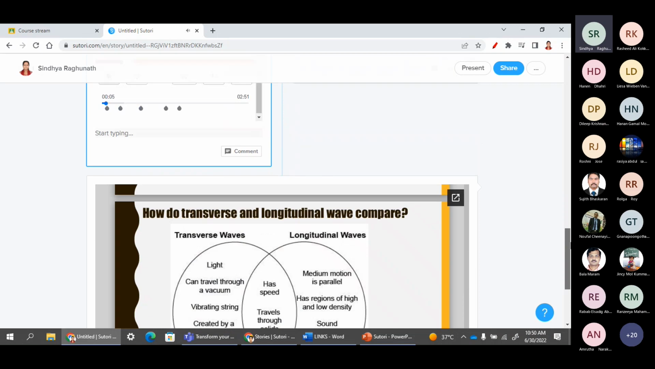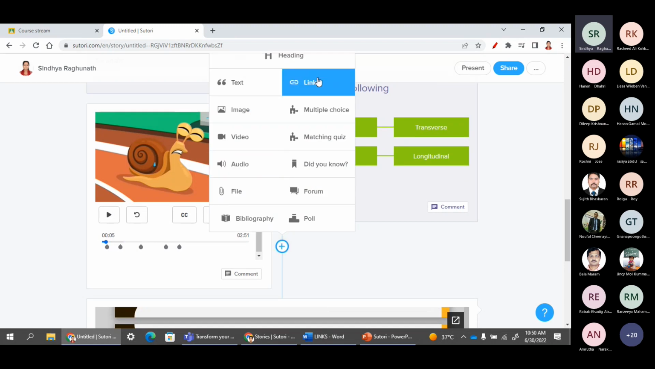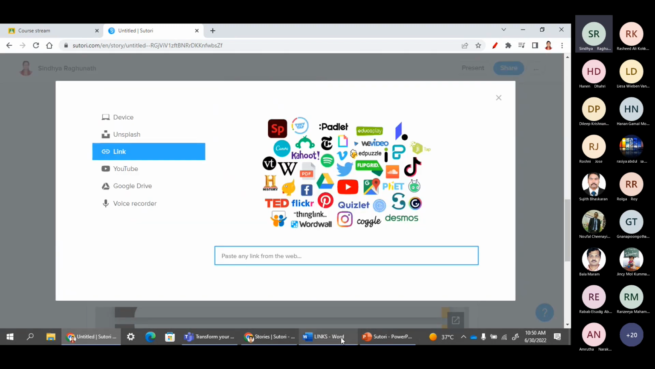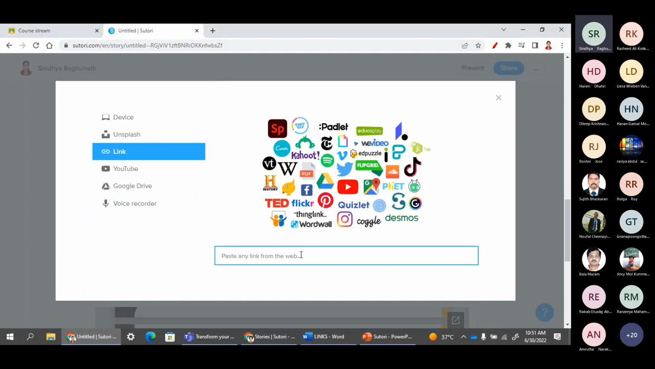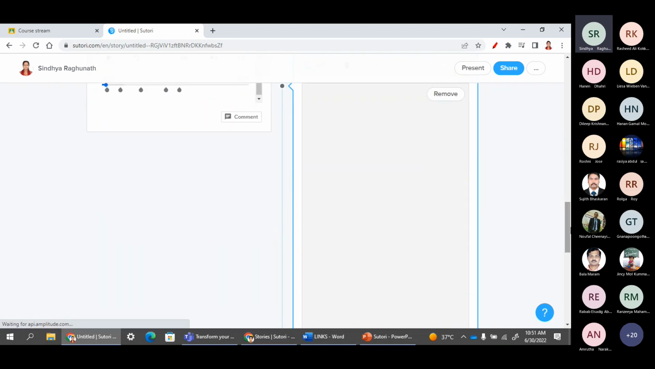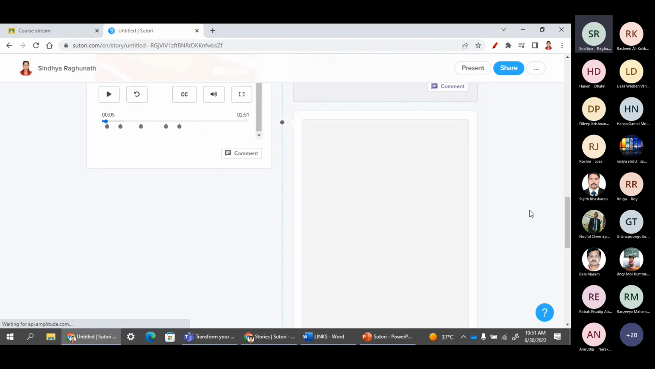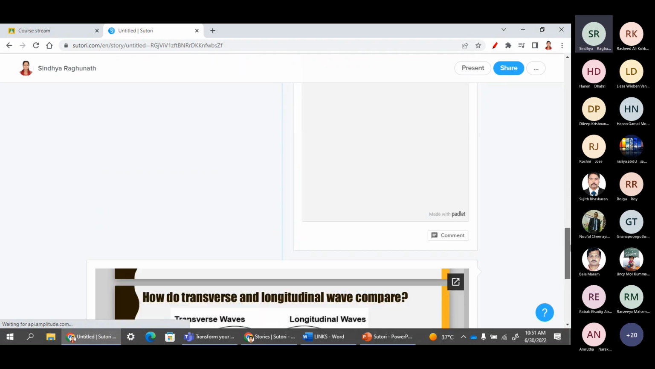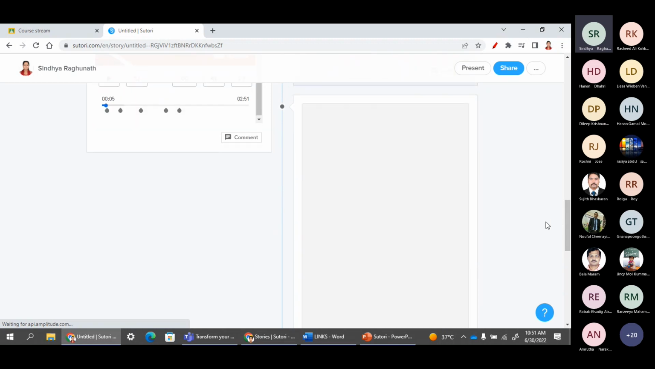Similarly, we can add other items, like again I want to upload a Padlet. So what I can do is, you should have the Padlet link with you. So just take the link, copy the link, paste it, that's it. It has come already. I think it's taking more time to upload.